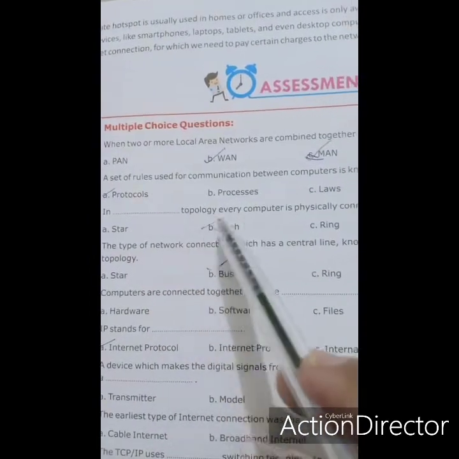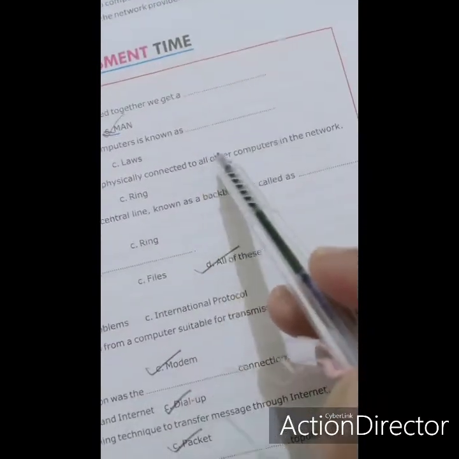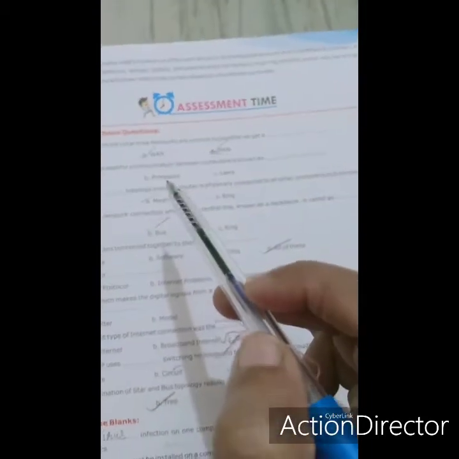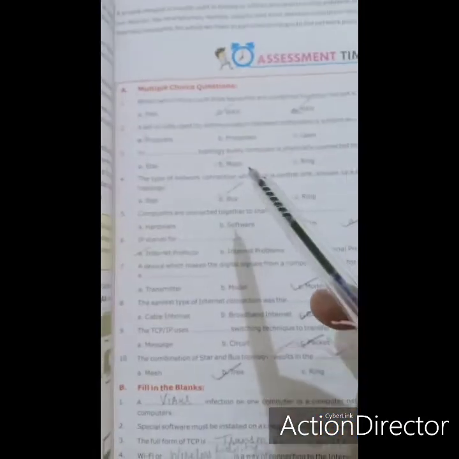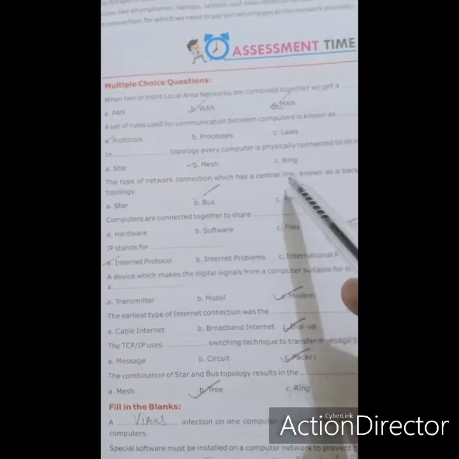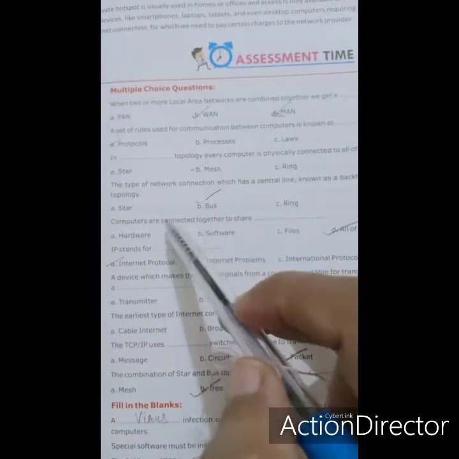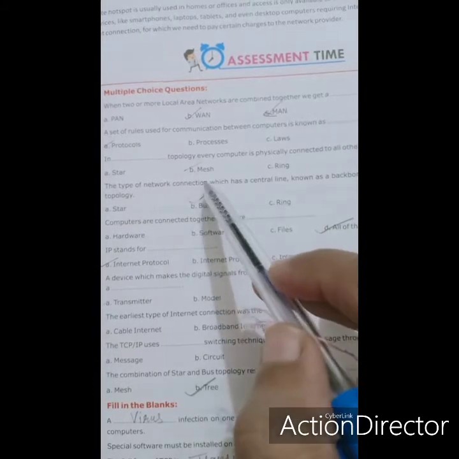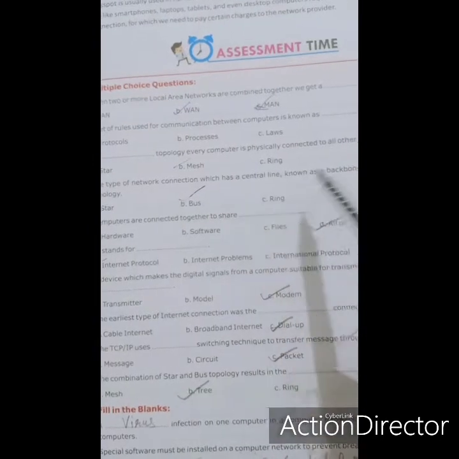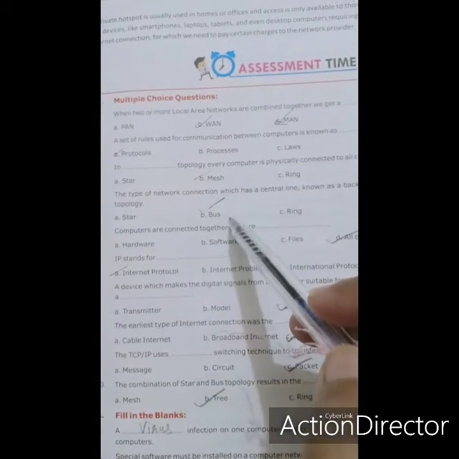In dash topology, every computer is physically connected to all other computers in the network. All are connected to each other, that is mesh topology. Next is this type of network connection, which has a central line known as backbone, is called as star, bus or ring. It's a bus because all the systems are connected through a single wire, that is the backbone of the network, that is known as bus topology.